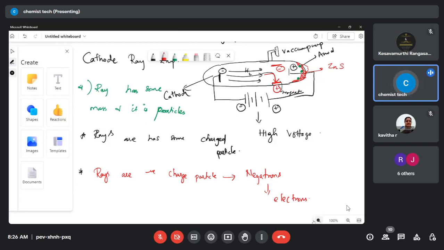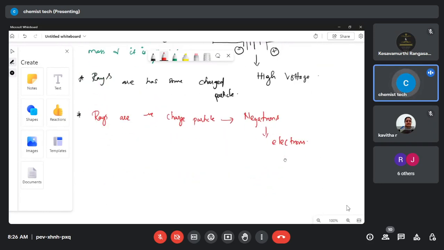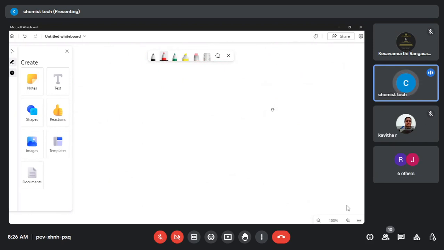Okay. The next experiment is the Millikan oil drop experiment. What is the Millikan oil drop experiment? What is the use of the Millikan oil drop experiment? Anyone know? Just tell me what you have. I'm sure this chapter was already taken in school, right? What is the use of it, students? No idea?